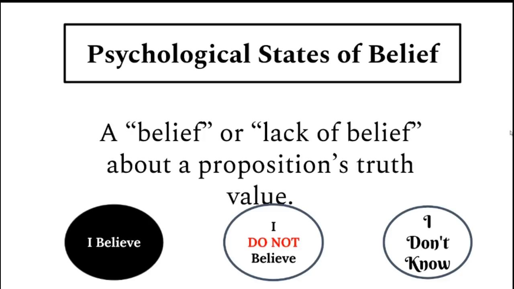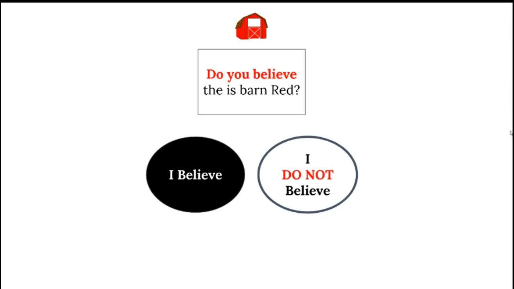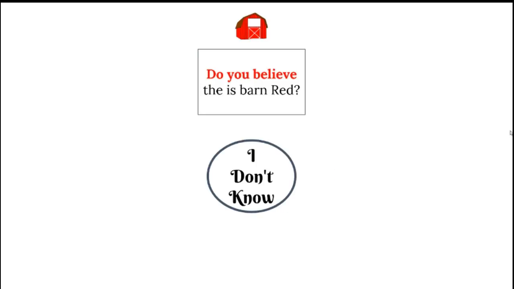Sometimes you'll hear someone saying, well, for a psychological state of belief, I believe, I don't believe, and then they'll say, I don't know. But I don't know is not available to you as a psychological state of belief. It's a true dichotomy. Here's an example. If the question is, do you believe the barn is red? You can say, I believe, or I do not believe. But what if you say, I don't know? Well, if you say, I don't know, you haven't answered the question.